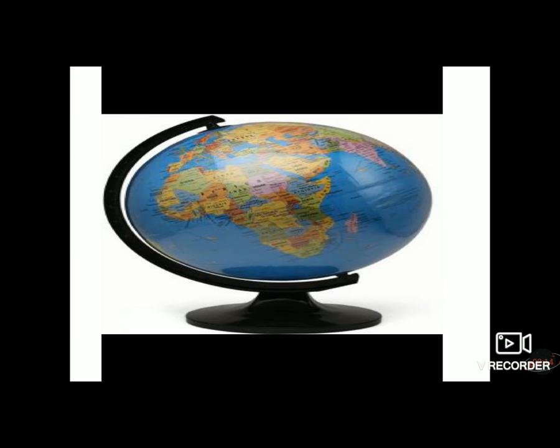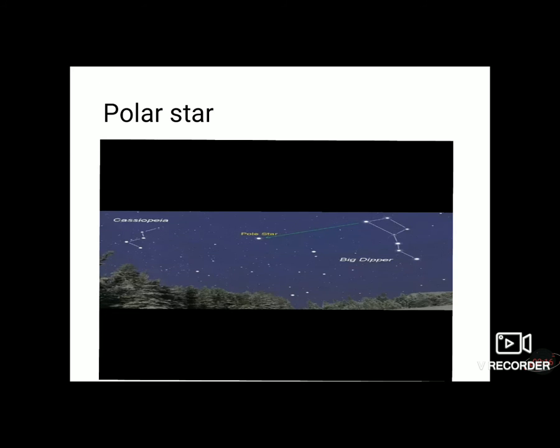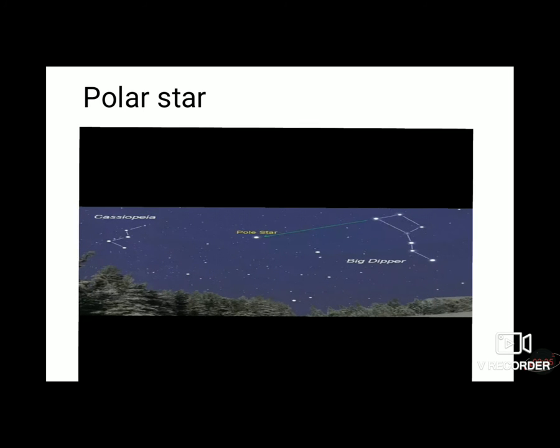Next is the polar star. There is a star in the sky which always appears in the same direction at the same place. This star is known as the polar star. We can easily detect it with the help of the constellation Saptarishi. See on the right side of this photo, there are 7 stars. These 7 stars are known as Saptarishi. And in the center of this photo, there is the pole star, which always appears in the same direction and at the same place.